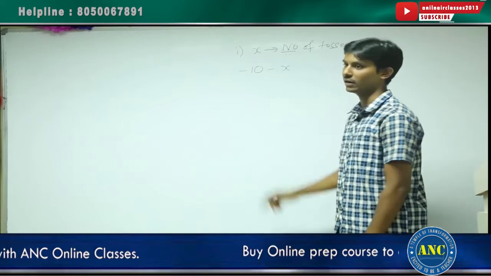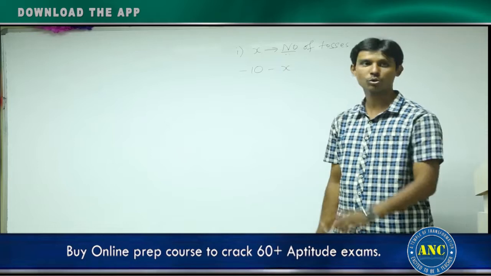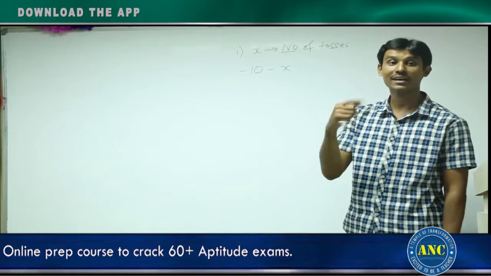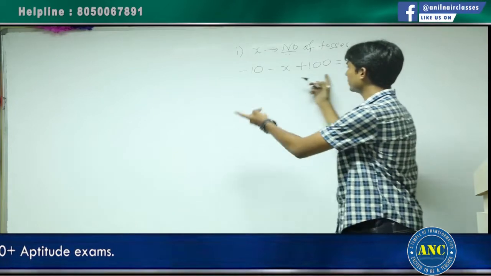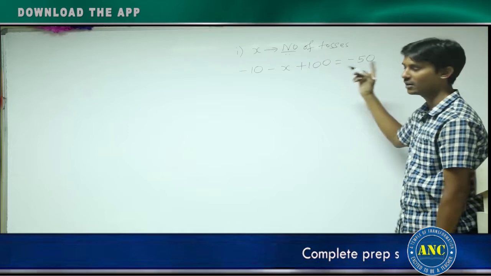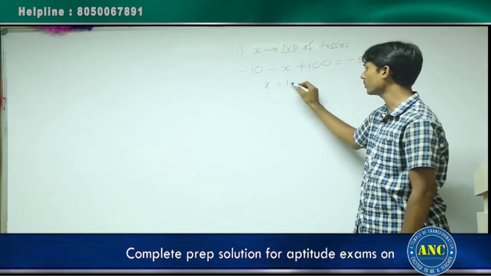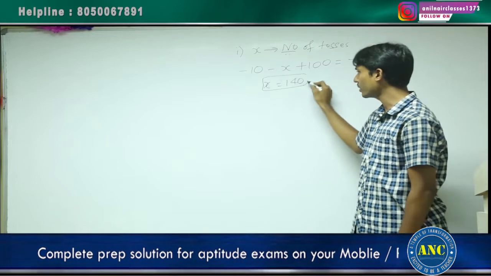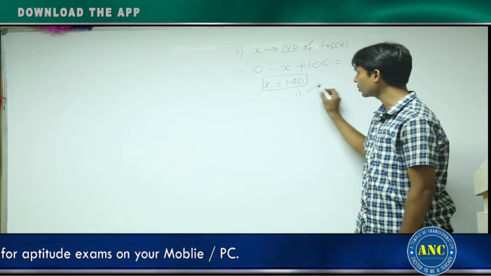I lost x rupees. At some point the game ended because I got 2 heads successively, and I got 100 rupees. That is a profit for me. Totally, if I do all these calculations, I had a loss of 50 rupees. From this, can you uniquely get the value of x? How many tosses? You can get it. You simplify, you will get 140 anyway, and you need not even simplify. That is what I told you. Statement 1 alone is sufficient to answer the question.